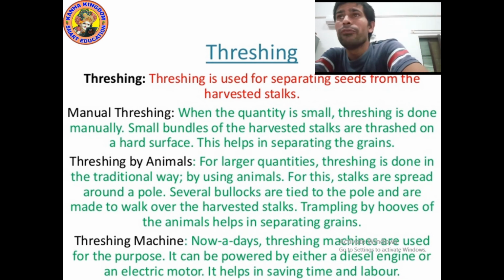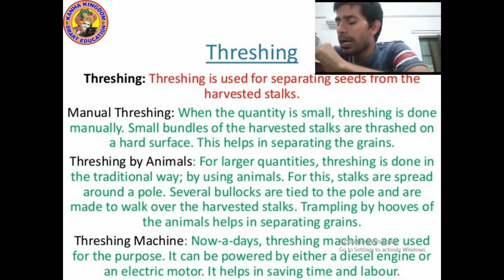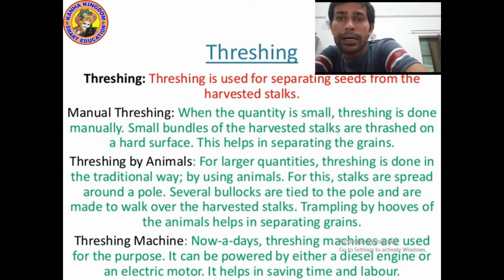Manual threshing: when the quantity is small, threshing is done manually. So small bundles of the harvested stock, or you can say harvested chaff, are threshed on a hard surface. This helps in separating the grains. And threshing is also done by animals. For larger quantity, threshing is done in a traditional way. Another way is stalks are spread around a pole, and several bullocks are tied to the pole and are made to walk over the harvested stock.